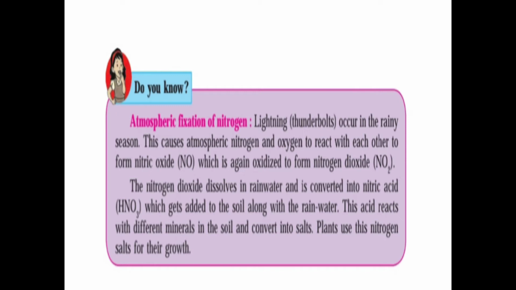The nitrogen dioxide dissolves in rainwater and is converted into nitric acid, that is HNO3, which gets added to the soil along with the rainwater. Plants use this nitrogen for their growth.